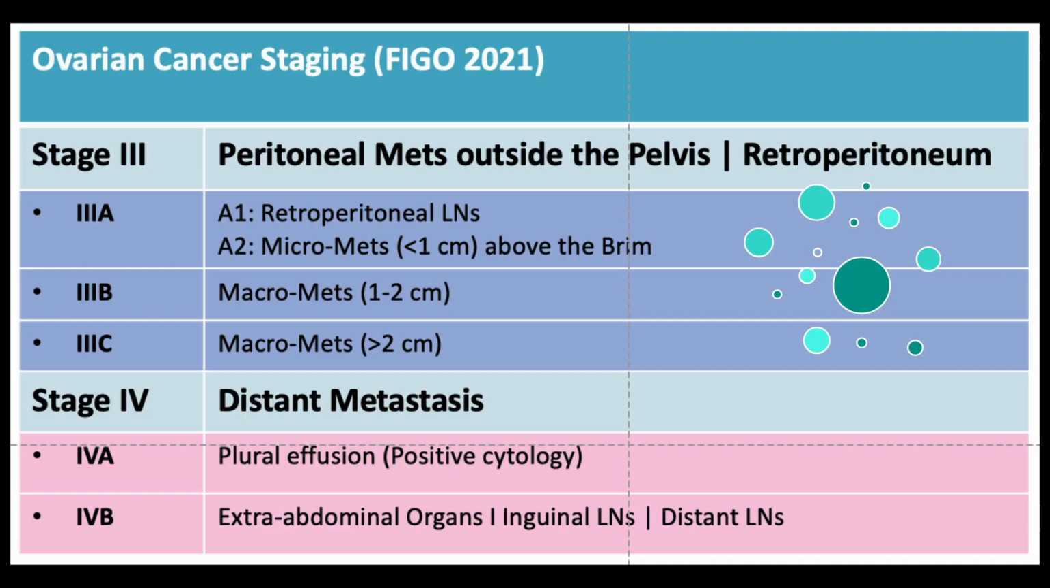Stage 4, you all know that it is the stage of distant metastasis. But here is a little twist in it. In ovarian cancer, 4A means positive pleural effusion. Only when the pleural effusion shows malignant cells, it is 4A. 4B means involvement of extra abdominal organs like the brain, bone, or liver. Important point to note here is that even the positive inguinal lymph nodes or other distant lymph nodes like the supraclavicular one makes the disease stage 4B.